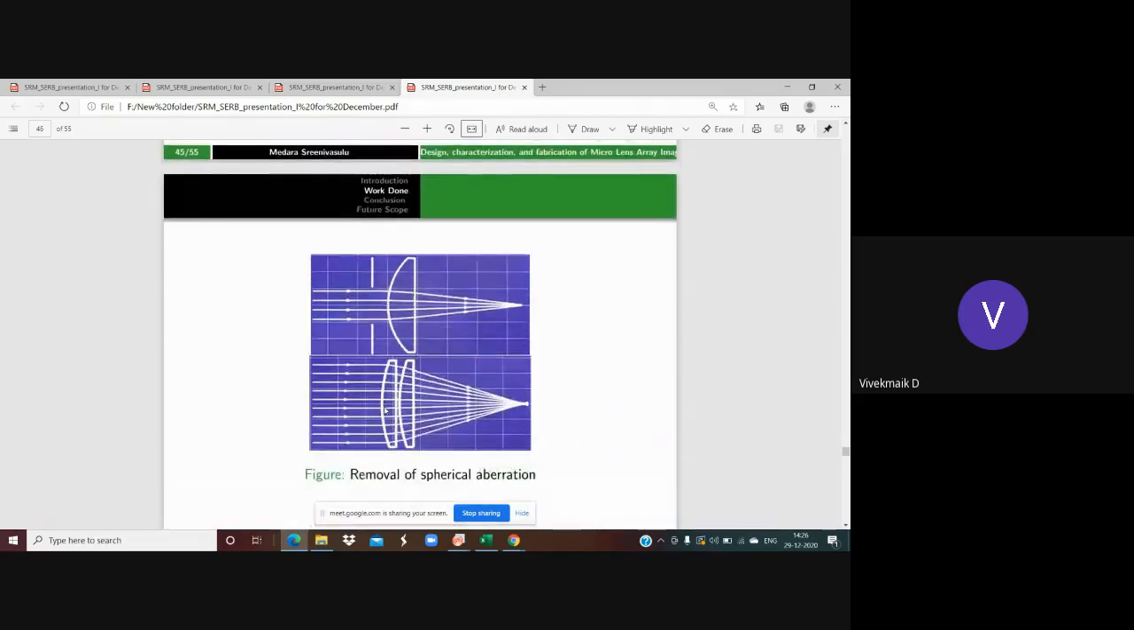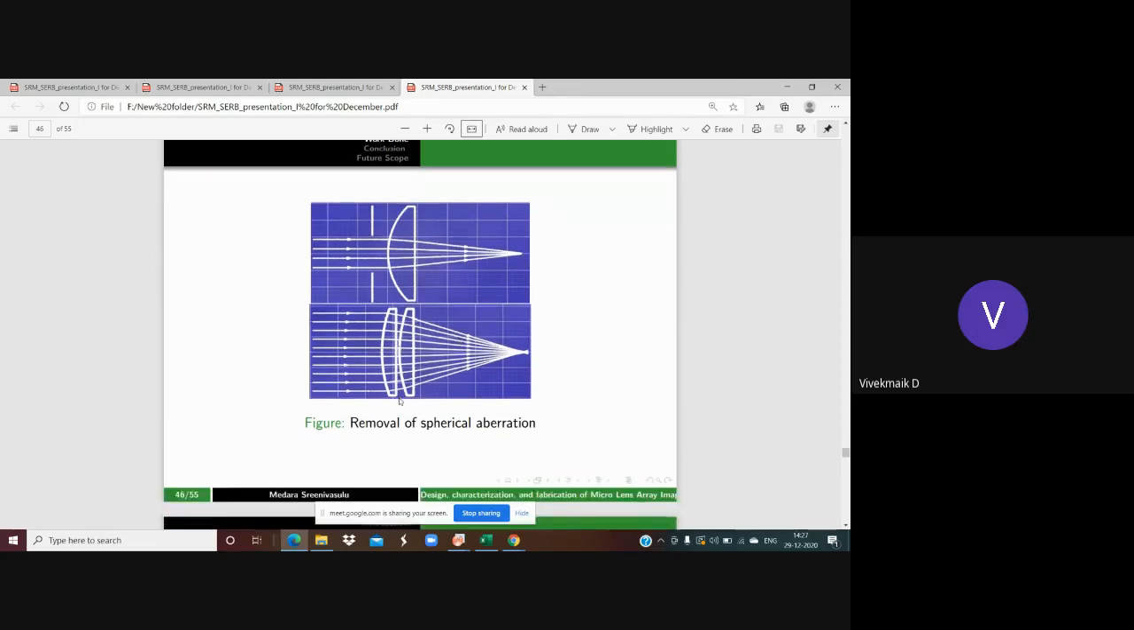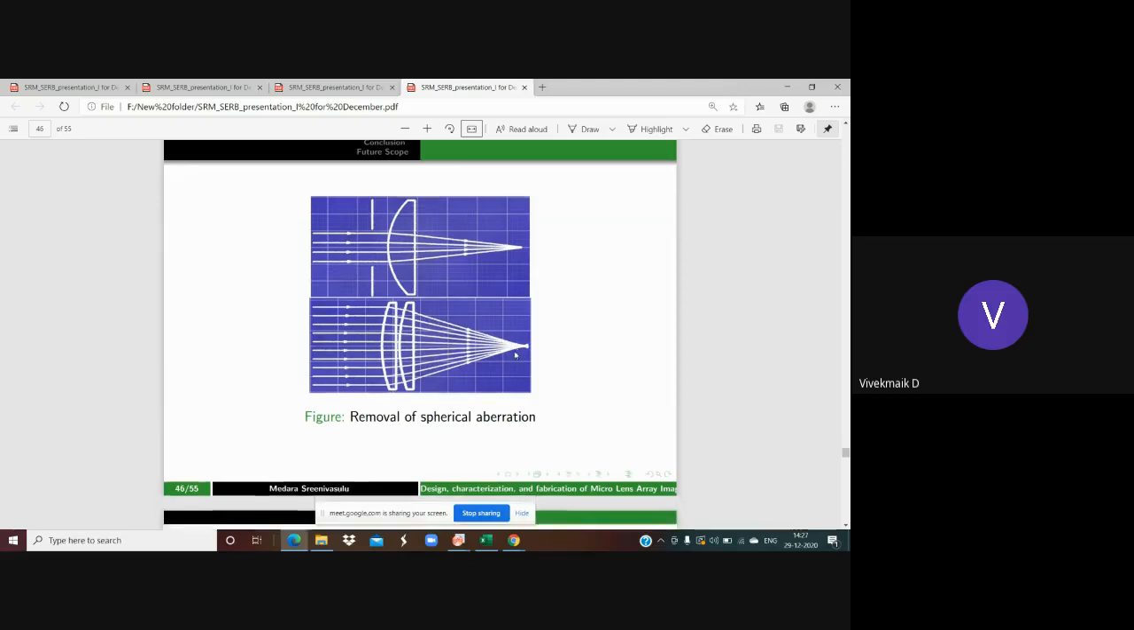And then here you can see that we use the aperture, then the rays which are falling on the edge of the lens are removed, and those passing through the center of the lens are going to be converged exactly at the focus point. And one more case is that if you use multiple lenses combined together, then you're going to get the best focus point. In this way, the spherical aberration is going to be minimized.